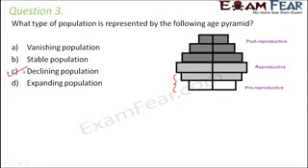So what is a declining population? That type of population where you have a lesser number of younger people when compared to older people. So when you have more old people compared to the younger age groups, that's a declining population.